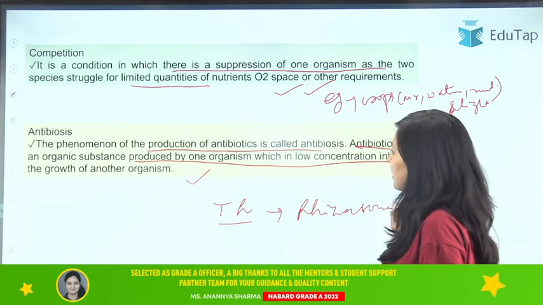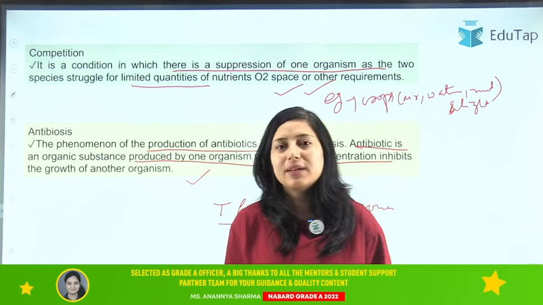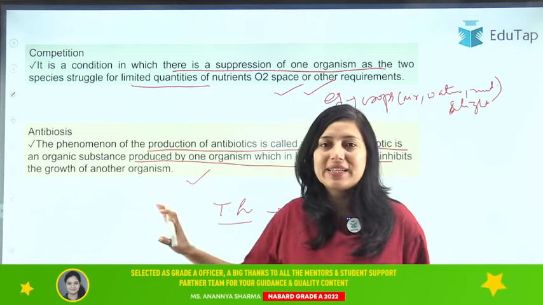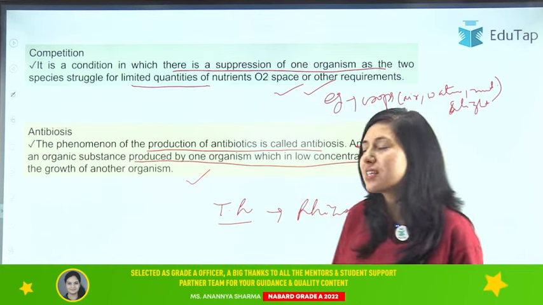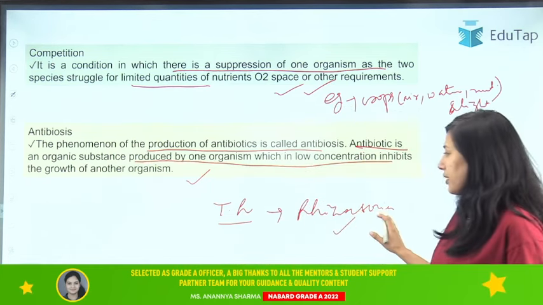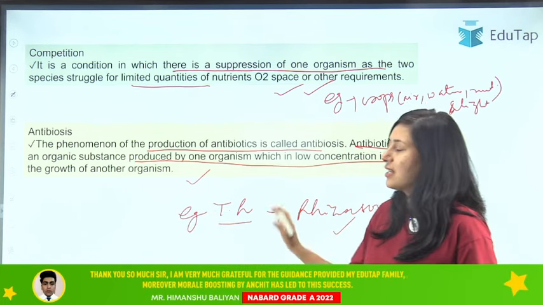So basically it is a type of antibiosis where Trichoderma harzianum is a biopesticide which is releasing some chemicals in low concentration which is killing your pest, that is Rhizoctonia. Clear? So this is the example here. Now I hope these are clear to you.